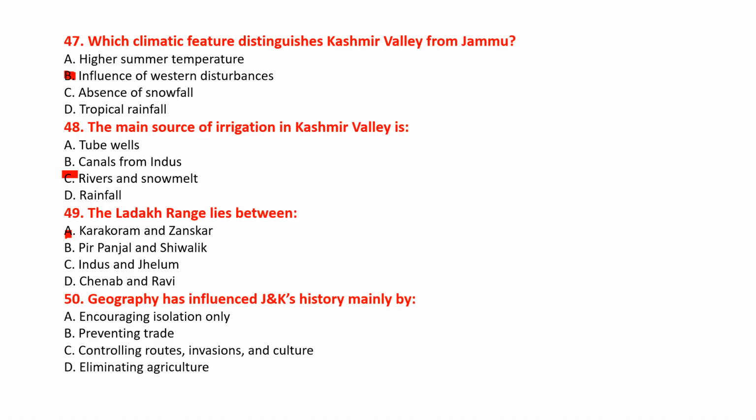Next is question number 50. Geography has influenced J&K's history mainly by option A, encouraging isolation only, B, preventing trade, option C, controlling routes, invasions and culture, or option D, eliminating agriculture. And the correct answer will be option C, that is controlling routes, invasions and culture. That is, it is the strategic geographical part of Jammu and Kashmir.